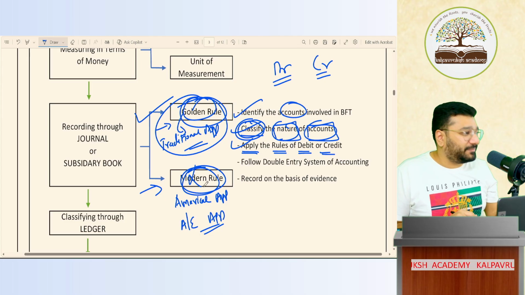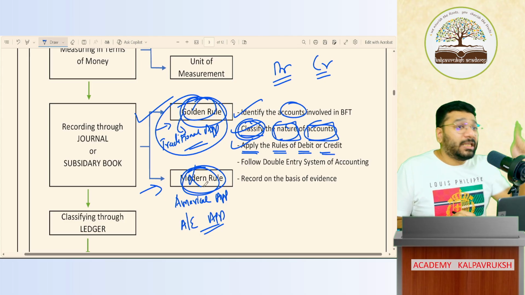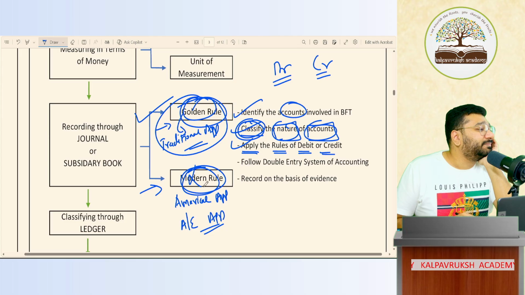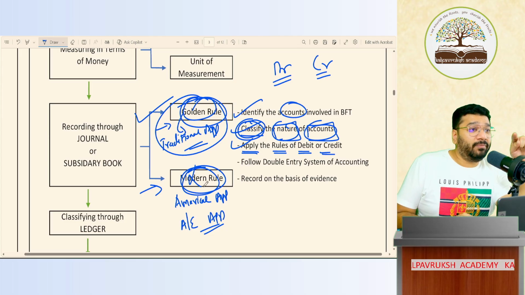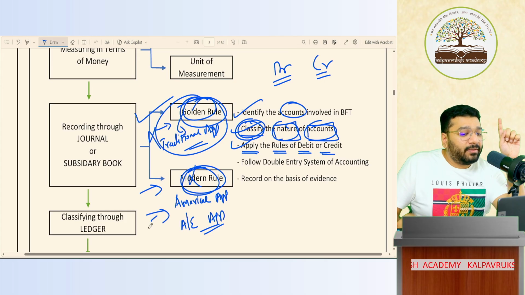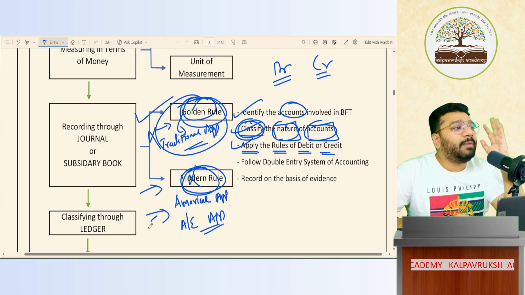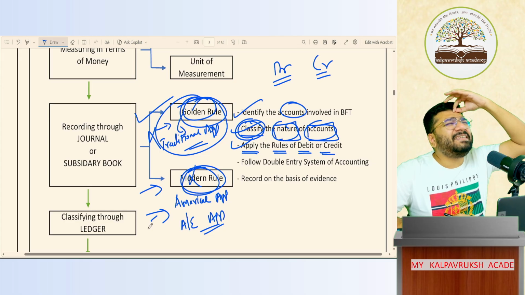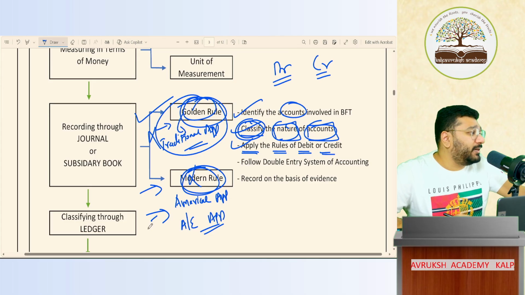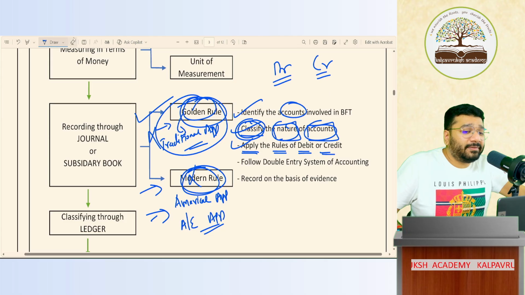Only the golden rule is there. That's why state board students struggle in the basics of accounting when they come to foundation. In your entire 12th, state board or CBSE, we will never apply the golden rule. We'll constantly apply only the modern rule, and through the modern rule, you can pass any entry and decide what to debit and what to credit. Okay?